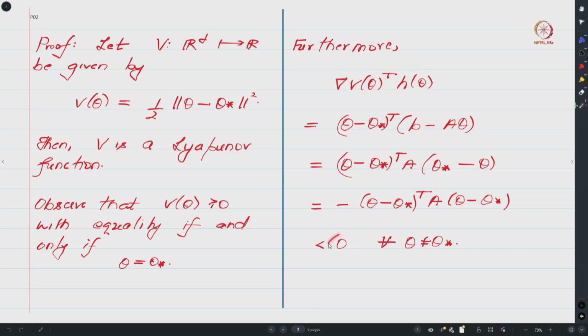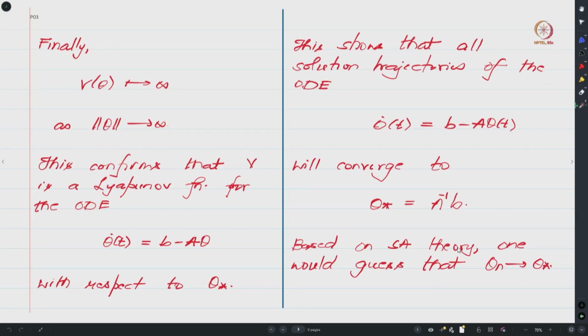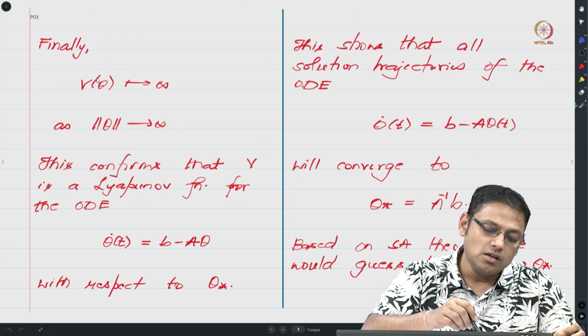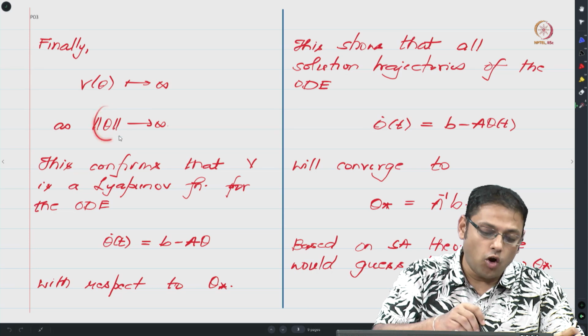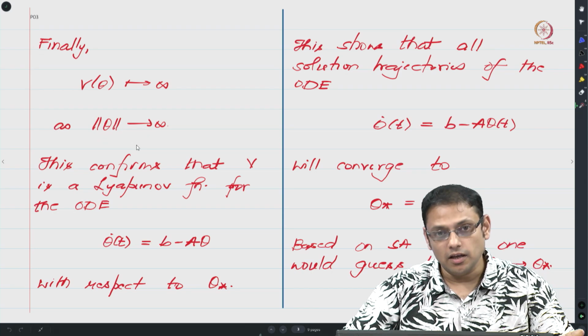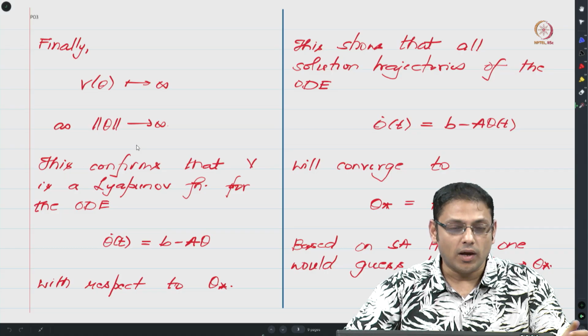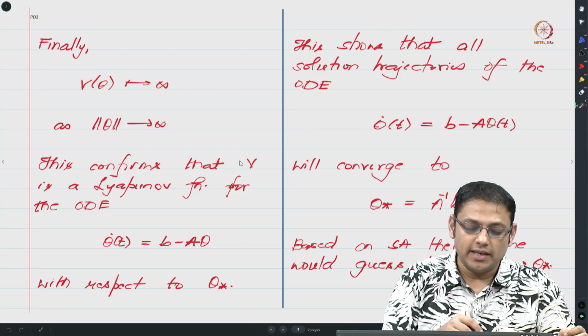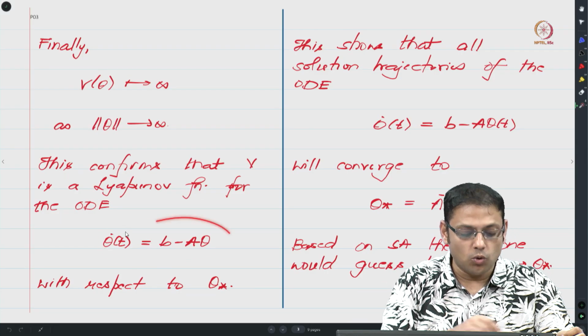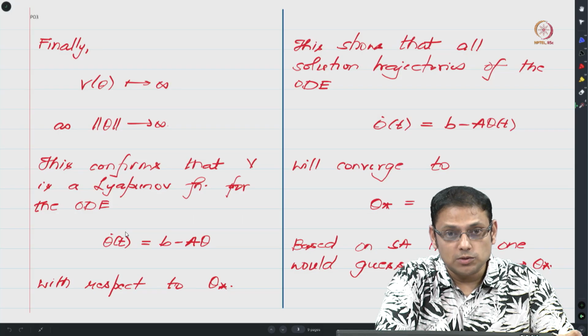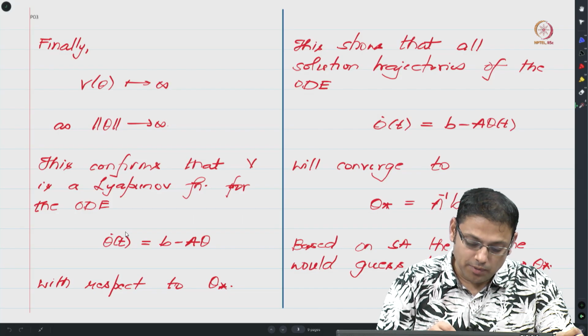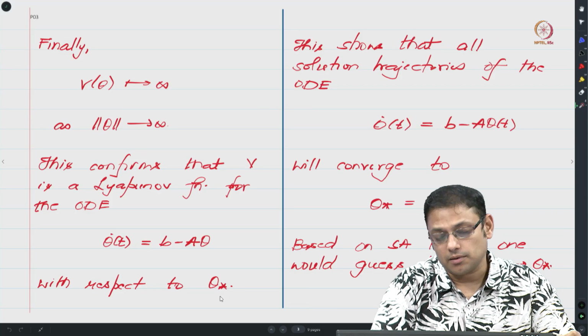and finally it is also easy to see that the value of v theta goes to infinity as the norm of theta grows to infinity. Because all these conditions hold true, one can now conclude that this v is actually a Lyapunov function for the ODE theta dot of t equals b minus a theta with respect to your theta star.